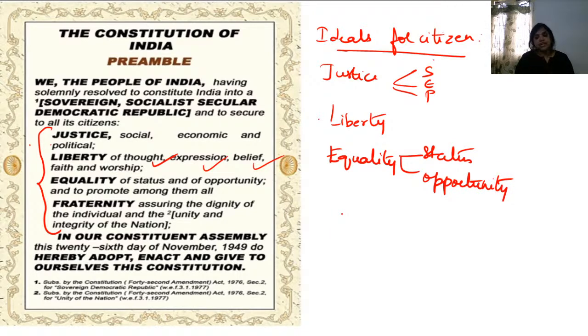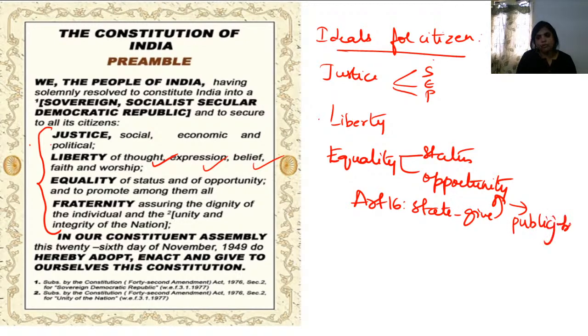That is the reason Article 16 of the Indian Constitution says that the government needs to give equal opportunities to the people in public jobs, or when I say government jobs. So Article 16 states that equal opportunities must be given to the people in matters of public jobs. In government jobs, everyone should be treated equal, not the private ones. So regarding public jobs, all need to be treated equal. This is what you will find when you see the preamble text, equality.